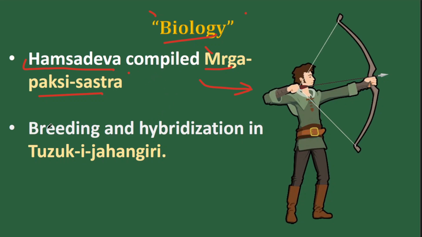Then we also have information about breeding and hybridization from Tuzuk-i-Jahangiri. Tuzuk-i-Jahangiri is the treatise or chronicle of King Jahangir. Because of the breeding and hybridization content, we will consider this as a biology text from the medieval times as well.